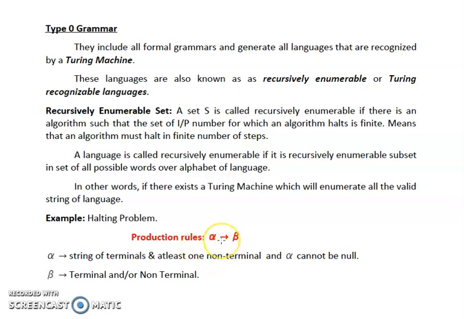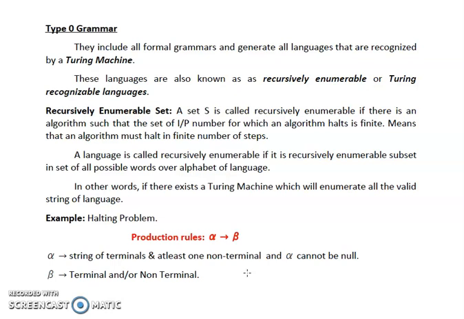So, that means alpha can be a string of terminals as well as non-terminals, but it is mandatory that a single non-terminal is compulsory. At least one non-terminal should be present on the left-hand side of the production rule. And alpha cannot be null because we have already said that at least one non-terminal should be there. So it is obvious that alpha cannot be null. Now beta is a string that is formed using terminals and or non-terminals. So beta can be formed using either the string of terminals or the string of non-terminals or combination of terminals